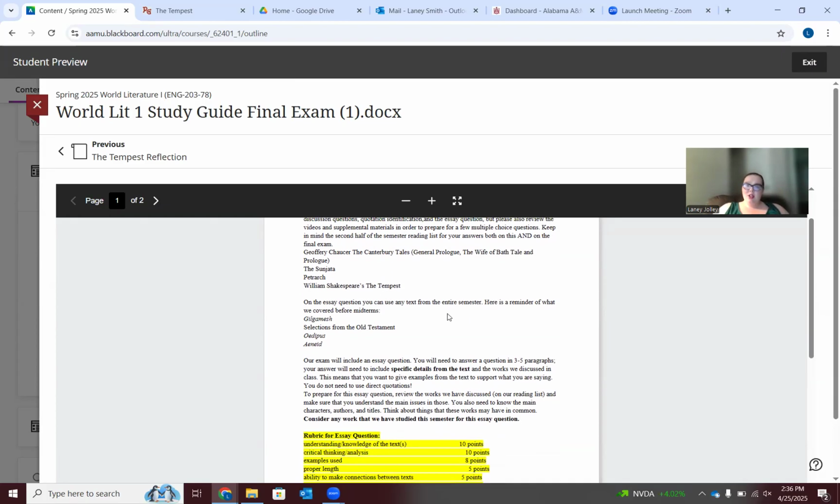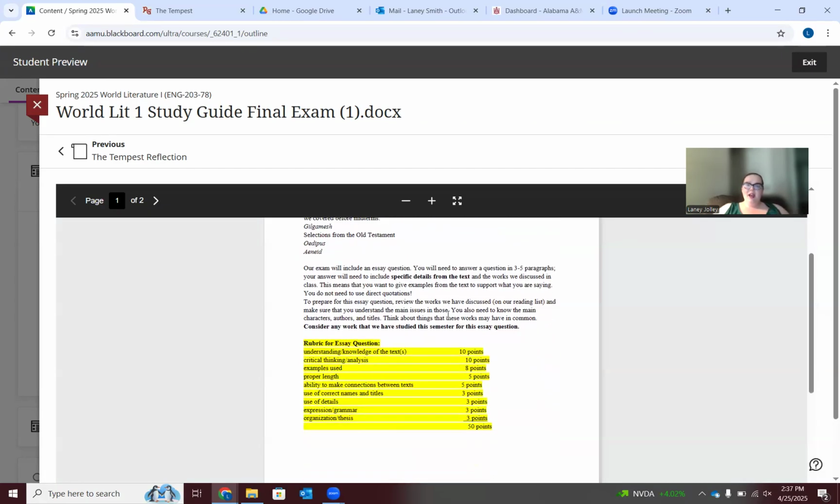However, on the essay question, you can use any text from the semester. So whenever you get to the essay portion and let's say Gilgamesh really stuck with you, or you did your paper on stuff from the Old Testament, and so that's fresh in your mind, and you've got a lot of details from that, you are welcome to use those for the essay question. Half of the exam is going to be an essay question.